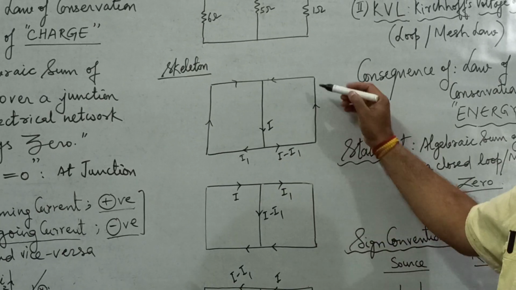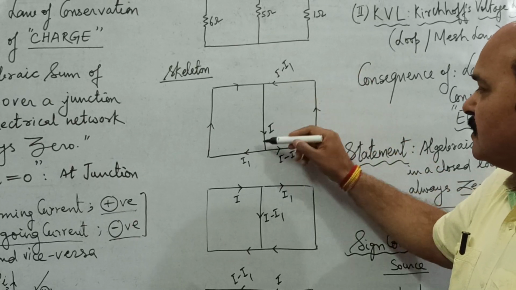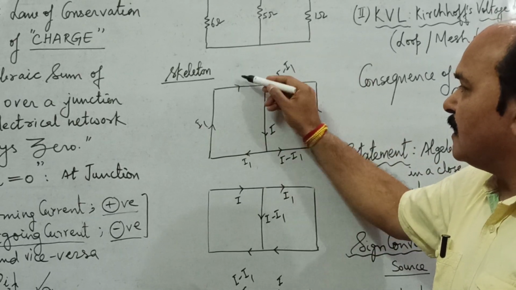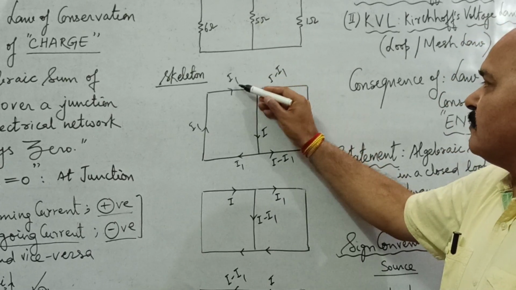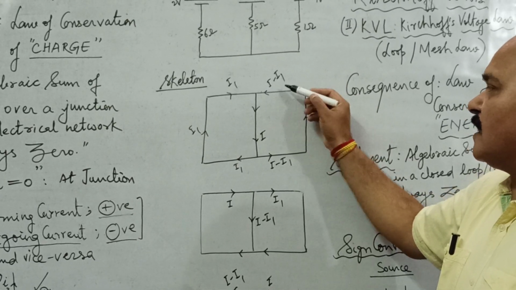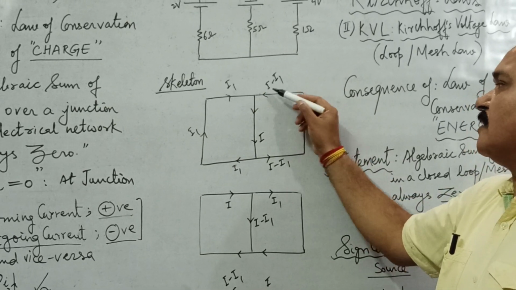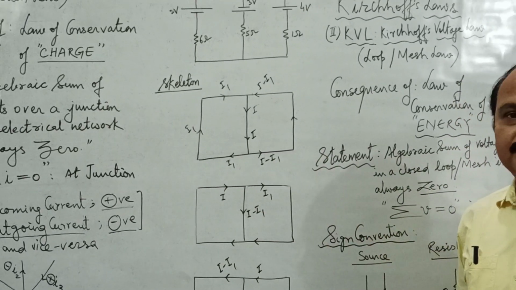This I minus I1 moves like this and travels like this. This I1 moves to this point and travels like this. And you can see this I1 and I minus I1 are incoming currents. Therefore, the outgoing current has to be their sum, and their sum is what? Their sum is I, which is the current with which we started from here.